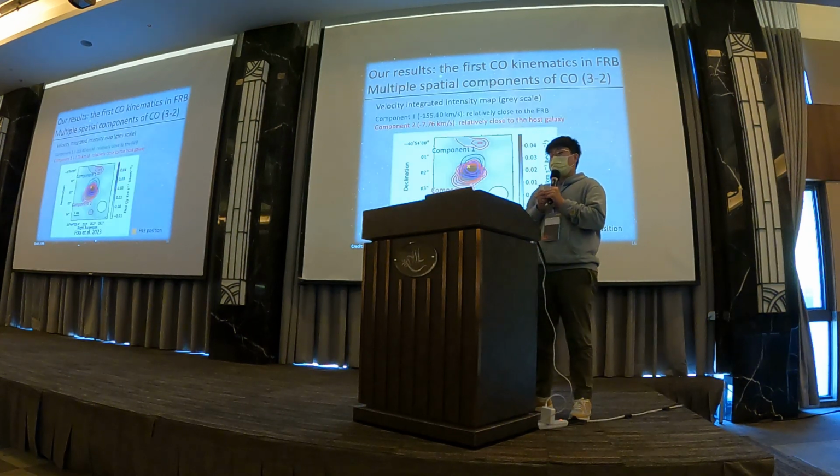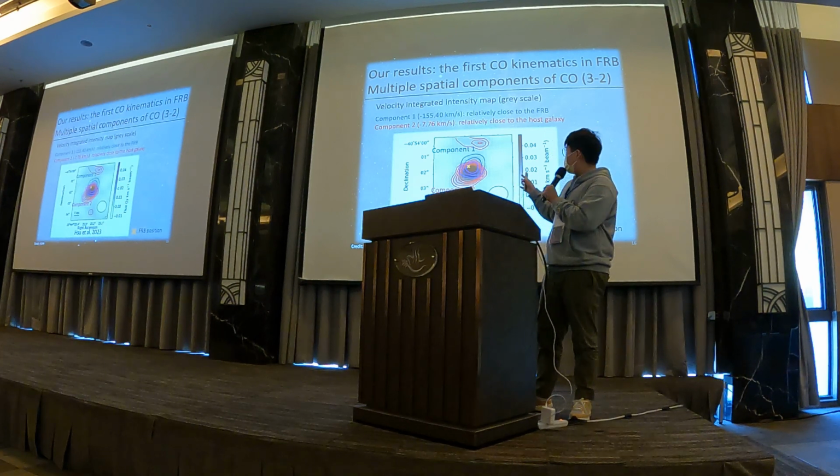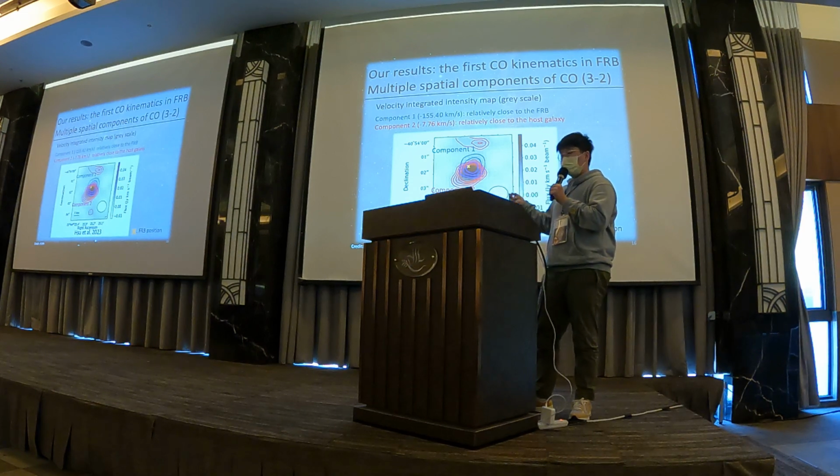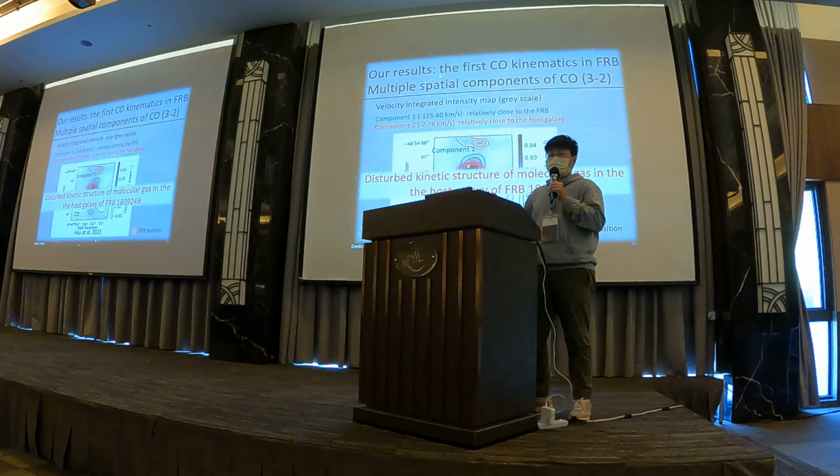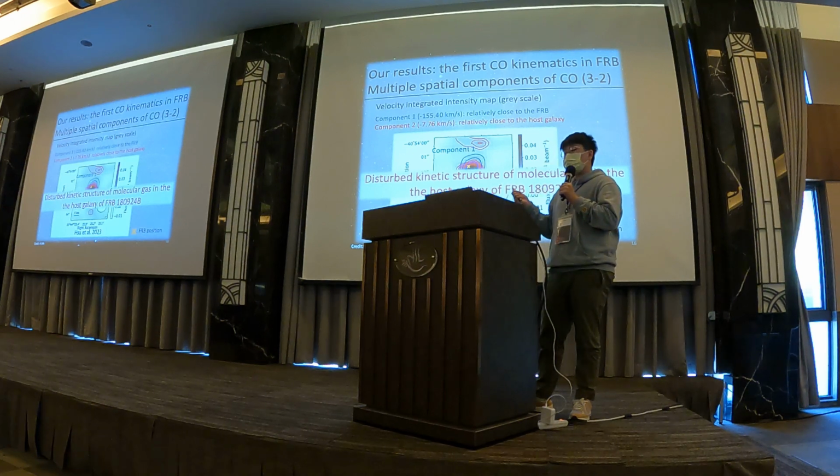And also we plot the spatial distribution of the velocity components in the CO spectrum. And we can see that the positions of the two components are different, and there are multiple spatial components there. So we can also indicate that there is a disturbed kind of structure of molecular gas in the host galaxy.